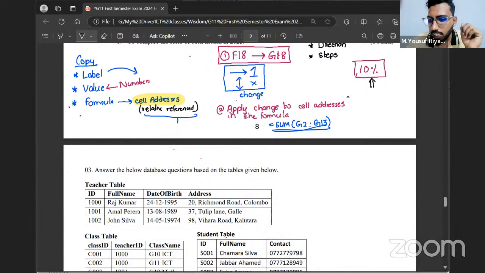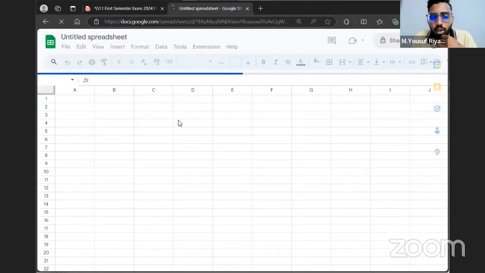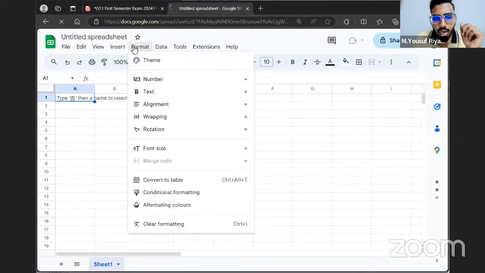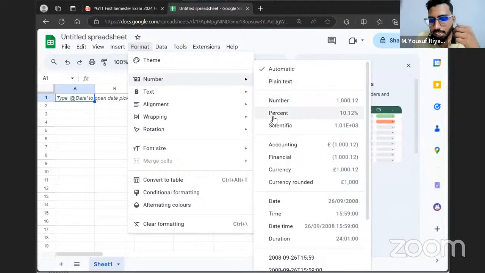It will be considered as a label. Okay. So if I want a cell to have 10%, if I want that cell to have percentage as well, in your spreadsheet, there's something called number formats. I'll show you an example. If I go to my spreadsheet, there's something called cell formatting. In that, there's something called number formats. So what I can do is I can select a cell, I can go to format, and there's number format. I can tell what type of value this cell is going to contain. So if I select percentage here, it will automatically enter that percentage symbol.